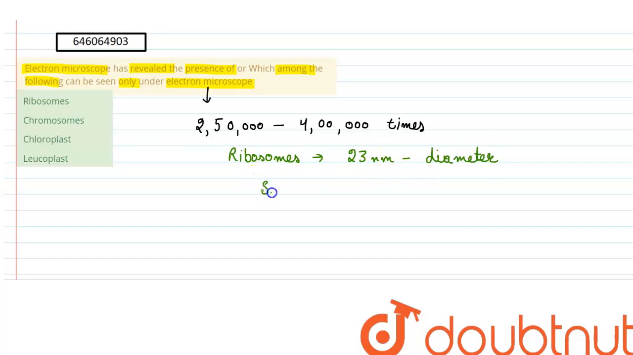So they are the smallest cellular organelle and they can be easily seen under an electron microscope, whereas under any other normal microscope they are not visible because high magnification power is required to see such a small particle. So the right answer for this question becomes option A, that is ribosomes.